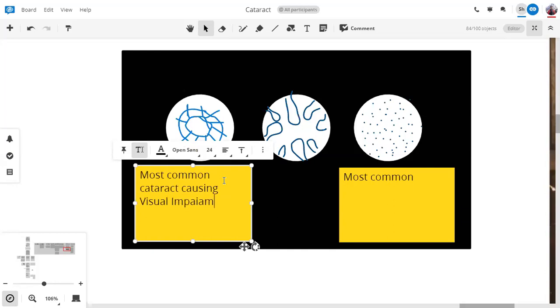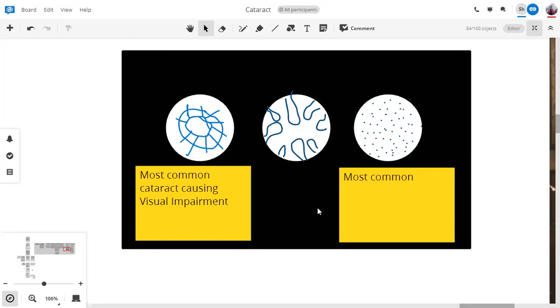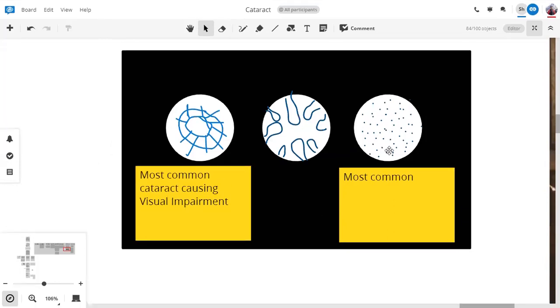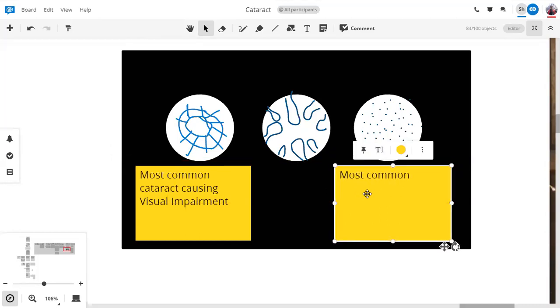A patient can have a blue dot cataract and may not have visual impairment, even though blue dot cataract is more prevalent. It has a greater occurrence. So blue dot cataract is the most common congenital cataract, whereas the zonular cataract is the most common congenital cataract which causes visual impairment. These are two important facts which you have to remember.